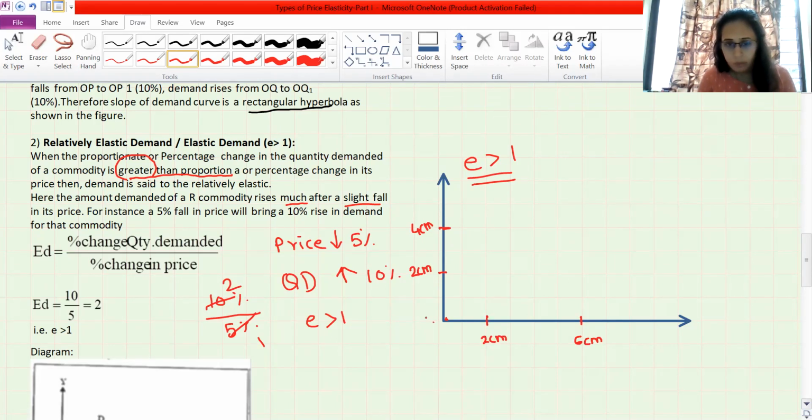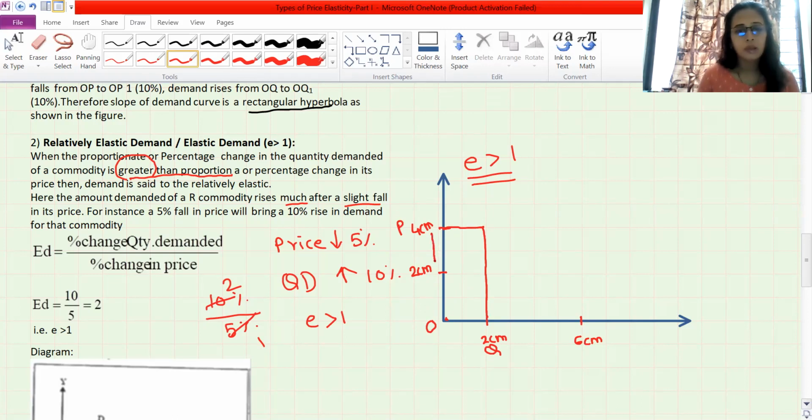Okay, now label it as OP. Initially the price is OP, and at that time quantity demanded is OQ. Okay, so whatever the first thing is, I will join it. So it says that at price OP my quantity demanded is OQ. Got it? For OP, from O I have taken 4 centimeter distance, and for quantity I have taken 2 centimeter distance.